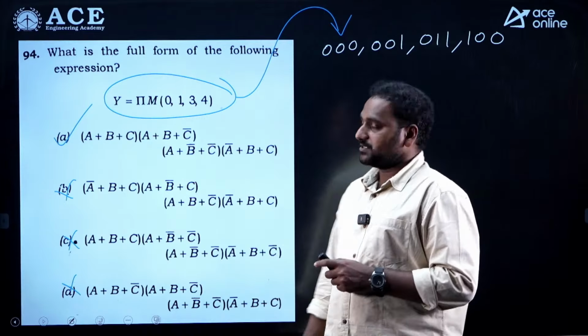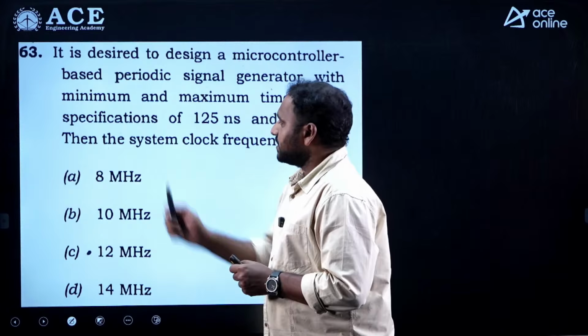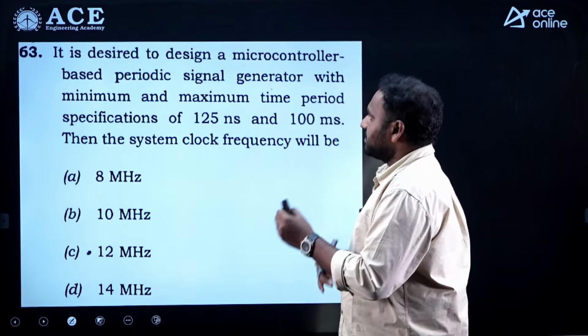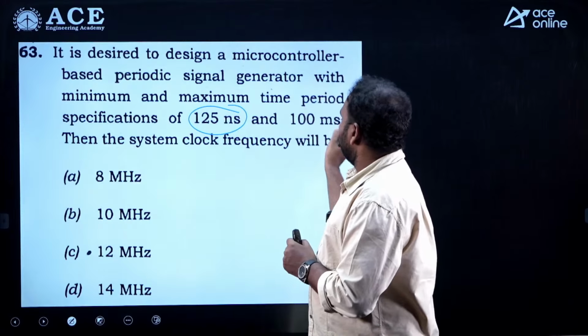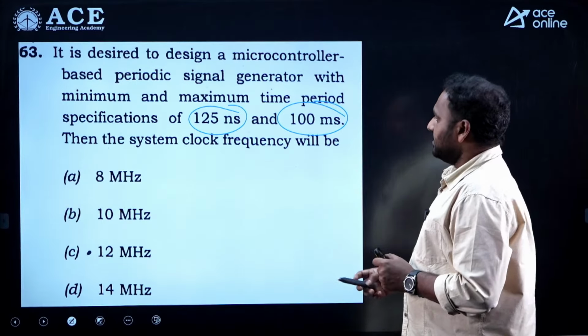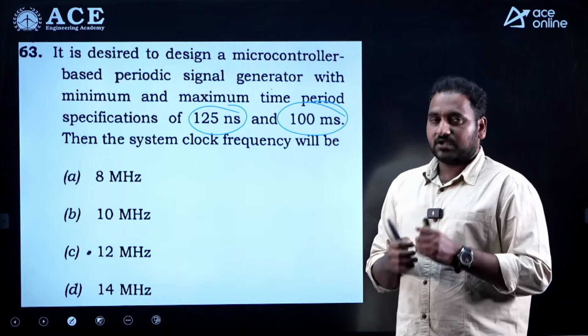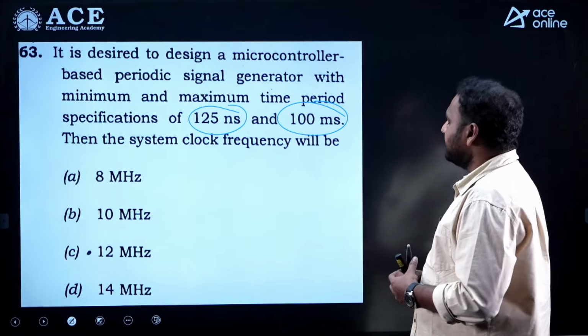So, A is a correct option. And from the microcontroller, a very simple and straightforward question has been given. For a periodic waveform, he is asking about the clock frequency range. 125 nanoseconds and 100 milliseconds is the time duration. So, if you calculate the frequency requirement, it is 1 by 125 nano and 1 by 100 milli.